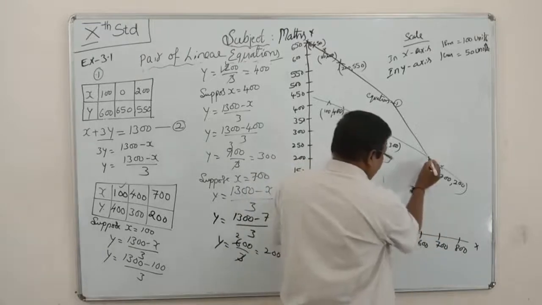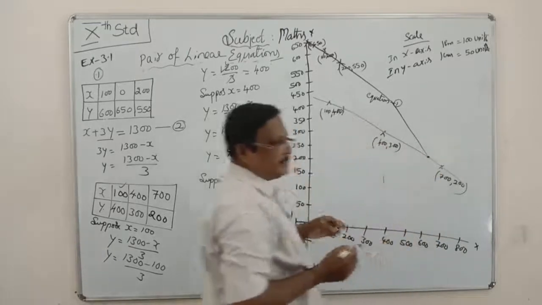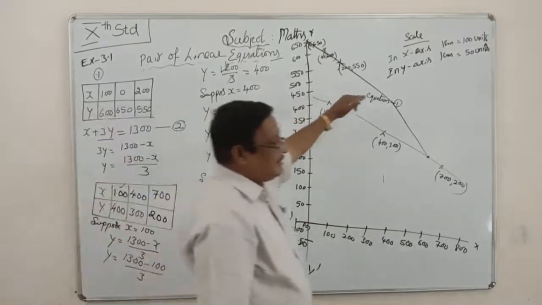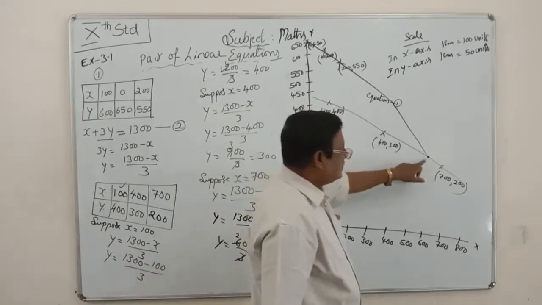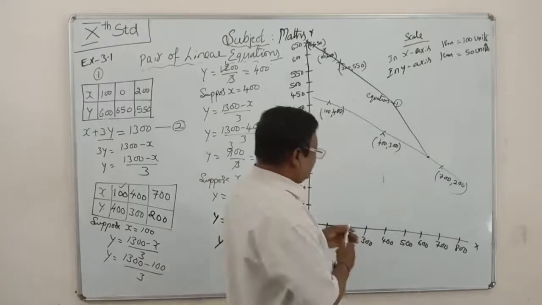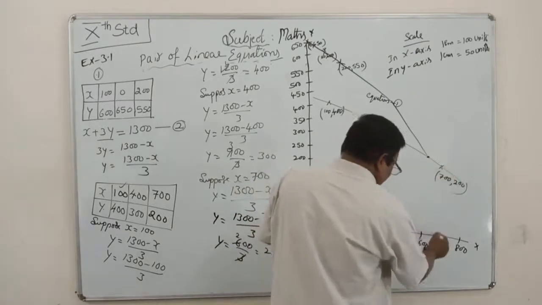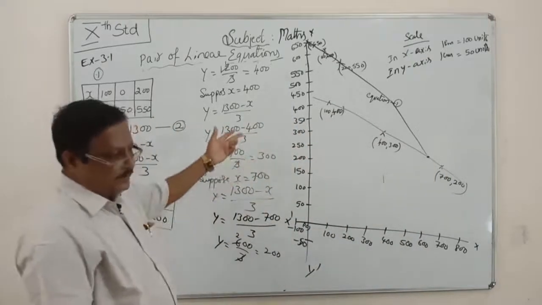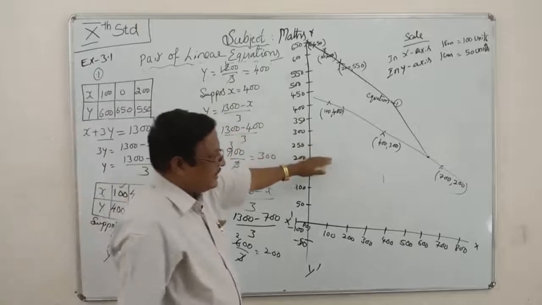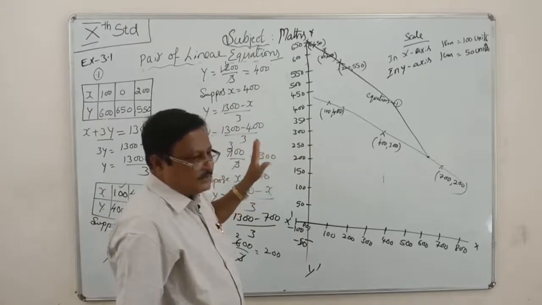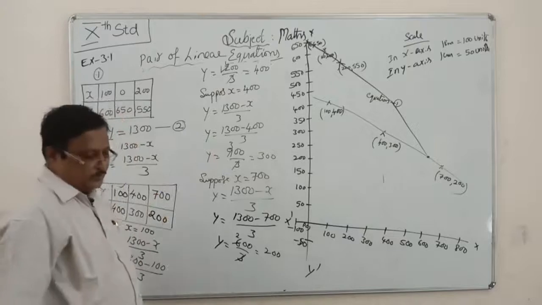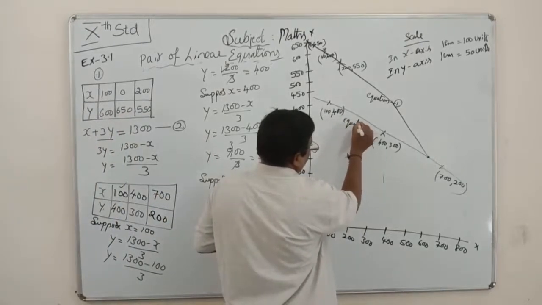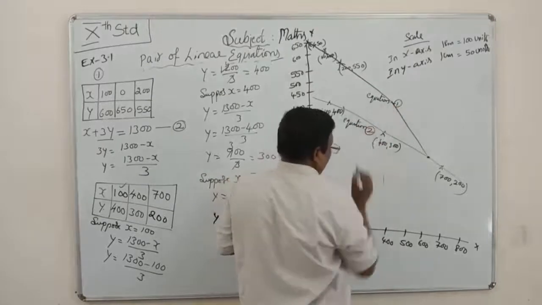This is the point. You could calculate the values from here to here, but they are not asking for any values, so you leave it as it is. This is problem number 2. This line is for equation 1, this is for equation 2.